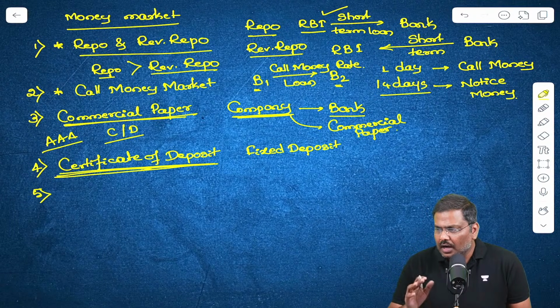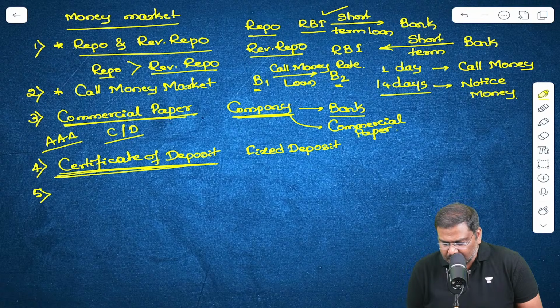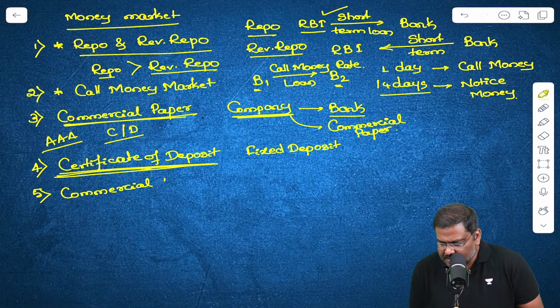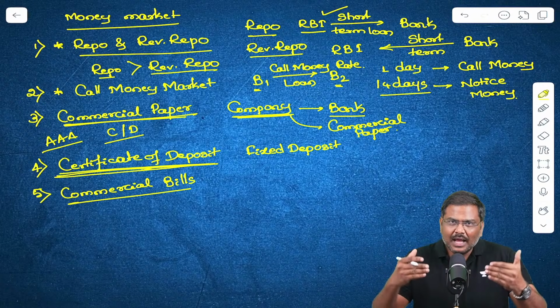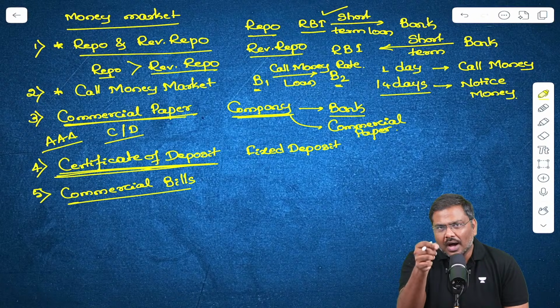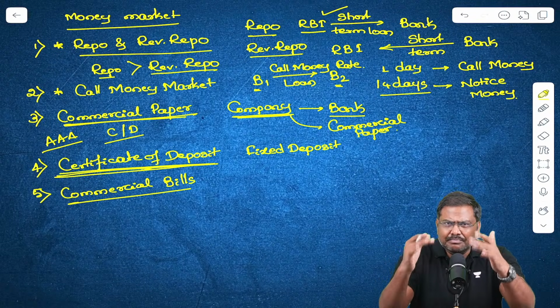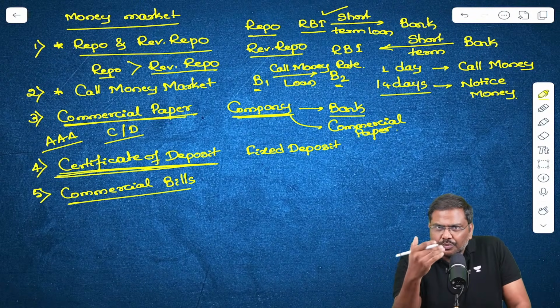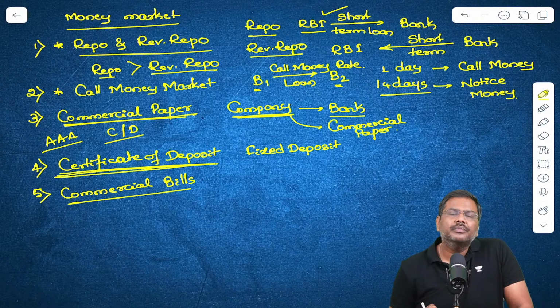Can we go forward? Okay, the fifth instrument within the money market is commercial bills. Commercial bills. What is this concept of a commercial bill? Let's start. Let's say I'm a seller in the market, you are a buyer in the market. Both of us are sellers and buyers. Now you will come to me, you will purchase goods worth 2 lakh rupees from me.